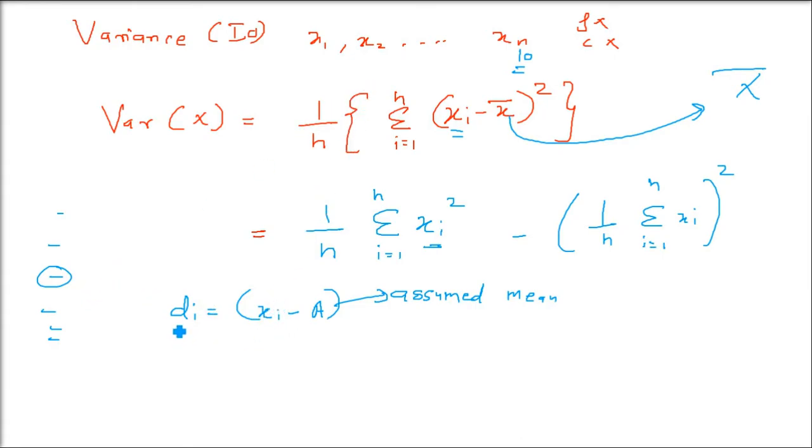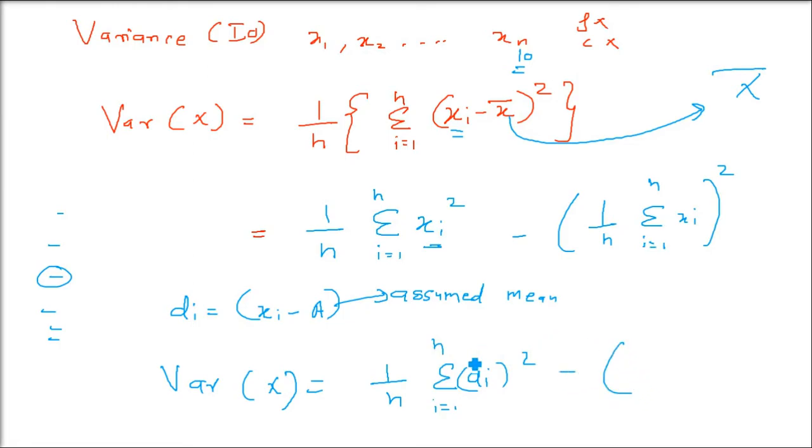So any in-between value of the data, you can take it as the assumed value. So di will be xi minus a. What will be the formula? The final formula for variance using this is 1 by n, sigma, in place of xi put di, whole square, from i equals 1 till n.